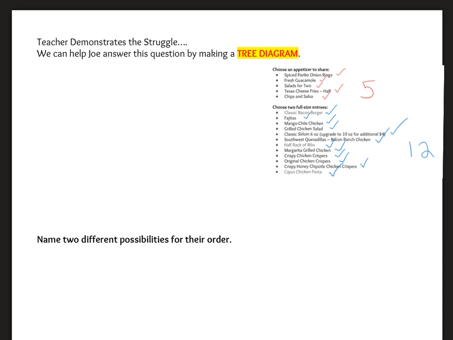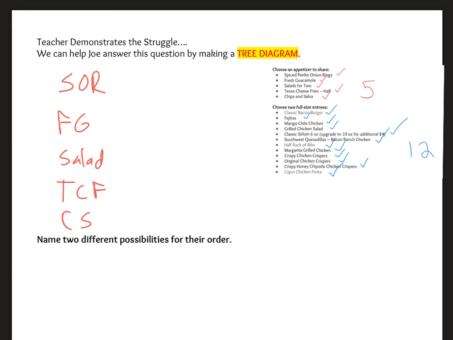So we can go spiced panko onion rings. We can go fresh guacamole. We can go salad. We can go the Texas cheese fries. Or we can go chips and salsa. All right. So we only get one appetizer.